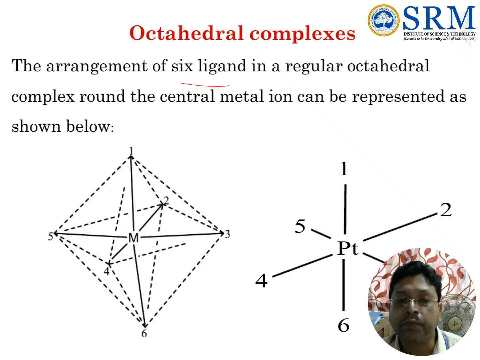This position of the ligands, we call the equatorial position. 2, 3, 4, 5: if the 4 ligands are located at these 4 corners, we say that they are in the equatorial side. And if we keep a ligand here and here, that means 1 and 6 positions, we call them oriented axial. So axial ligand, or apical site. These are equatorial sites, these are axial sites. So total 6 ligands.